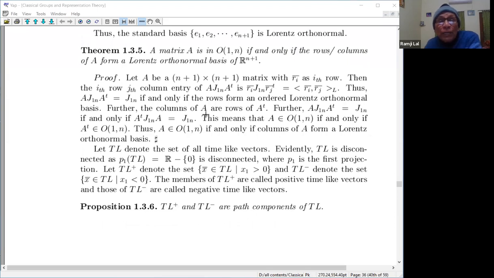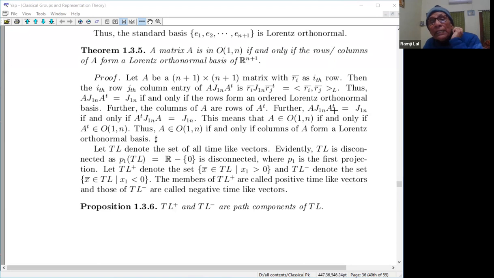So further, the columns of A are the rows of A transpose. So we have converted columns into rows, and then A J1n A transpose is J1n if and only if A transpose J1n A is equal to J1n. That is very clear here. So this means A belongs to O1n if and only if A transpose does. You see, I hope you are clear about this. This is equal to this if and only if this. What does it mean?